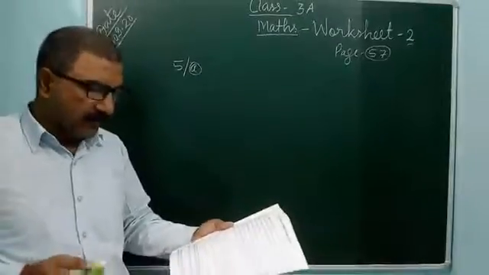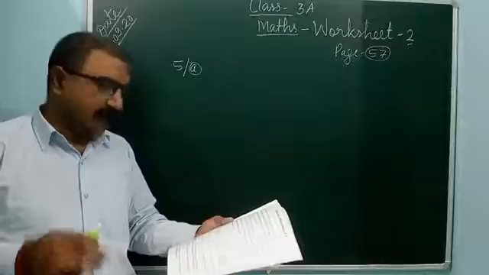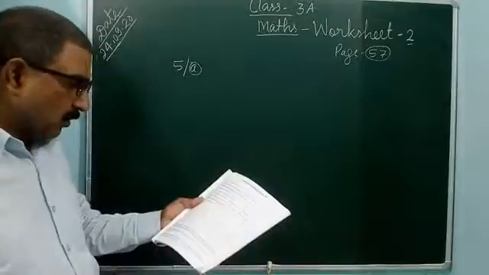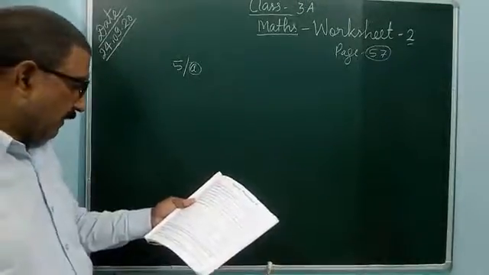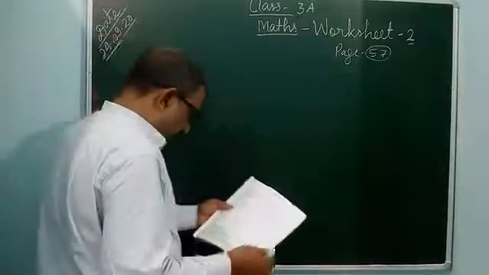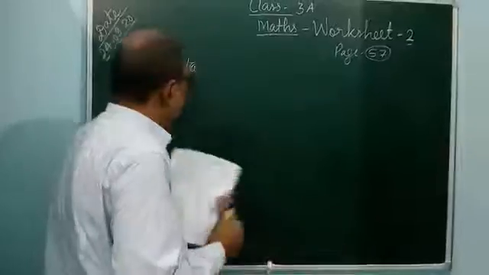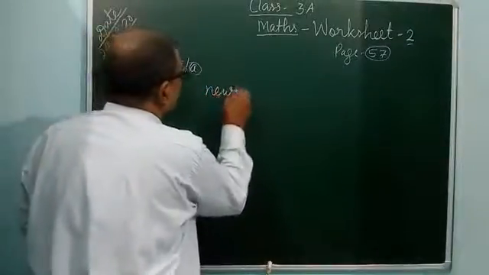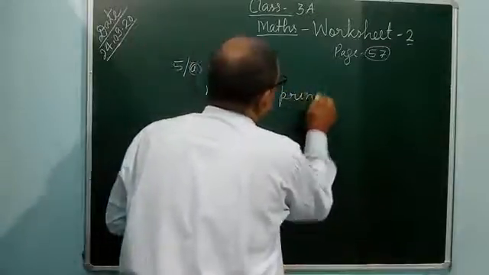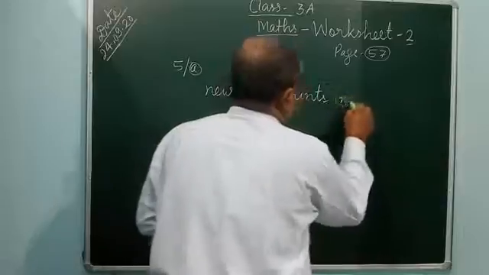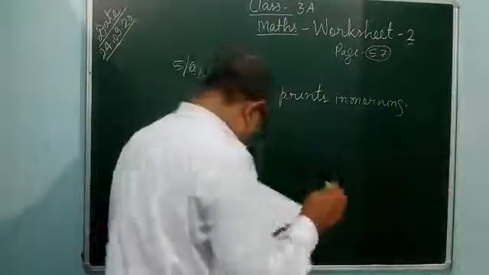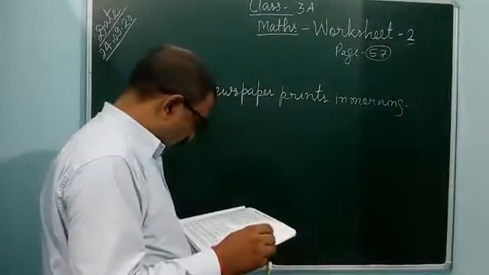So how many copies in one day is the printer machine printing? The newspaper it prints in the morning, how many? 6,780.